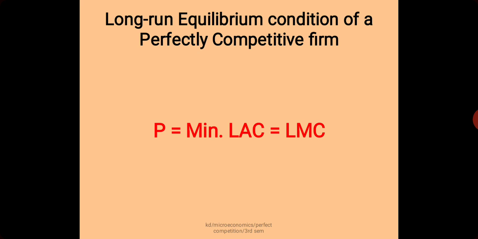This is the long run equilibrium condition under perfect competition. So that's all on equilibrium under perfect competition. We have learned about equilibrium in the short run and in the long run. In the short run equilibrium, we saw that there were two equilibrium conditions: one was the necessary condition and the other was the sufficient condition. But in long run equilibrium, there is only one condition, that P must be equal to the minimum of LAC, and that must be equal to LMC.